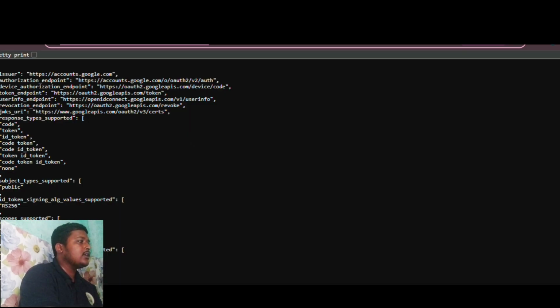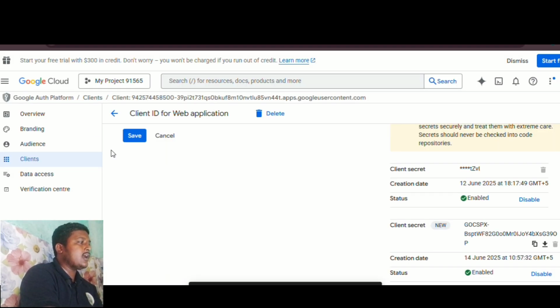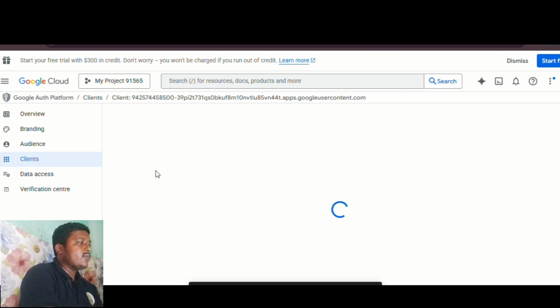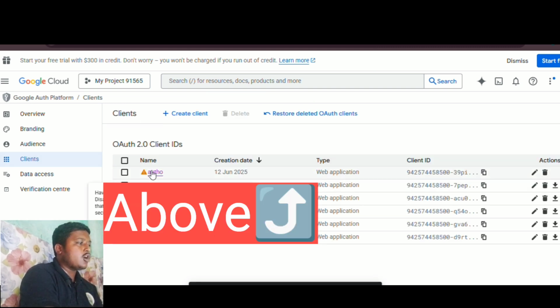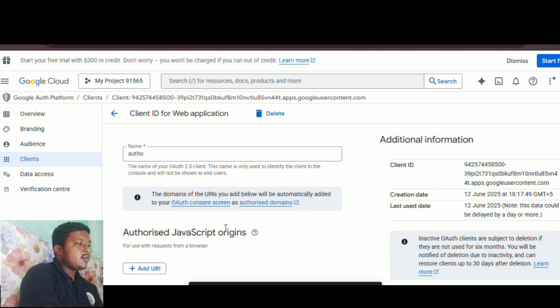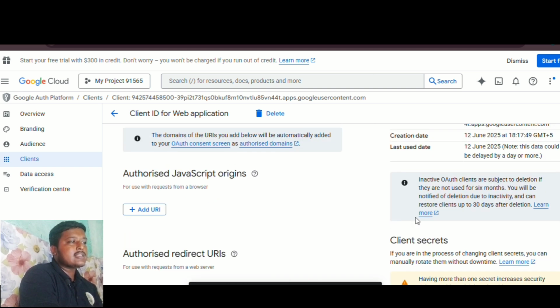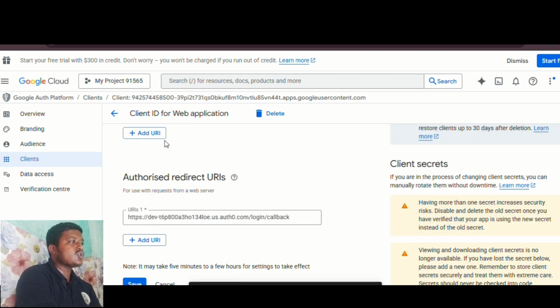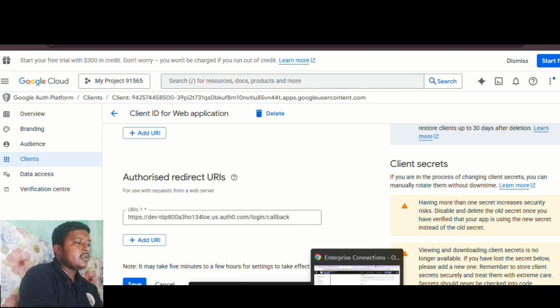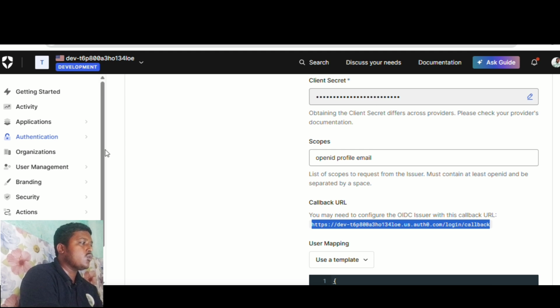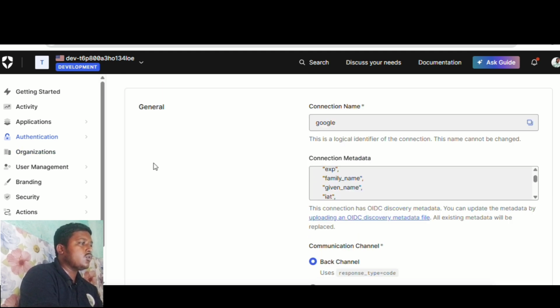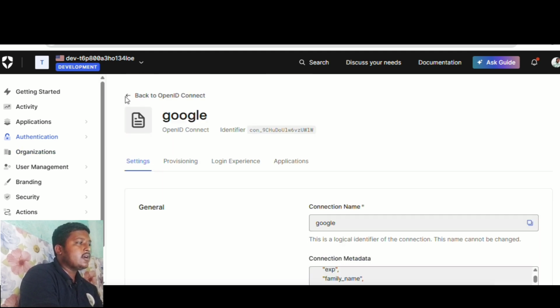As you can see, in Google I have already added one application, that is Auth0. You can see on the screen, I have also added the callback endpoint of Auth0, and here you can get all the details. So if we want to test it, we just need to go to Auth0, and here we can test it.